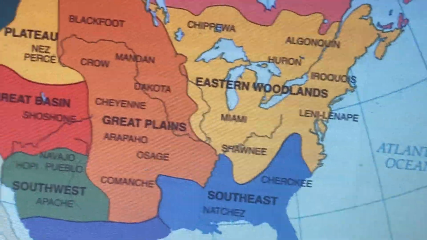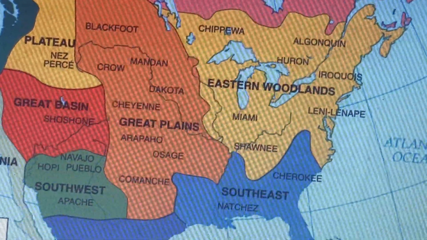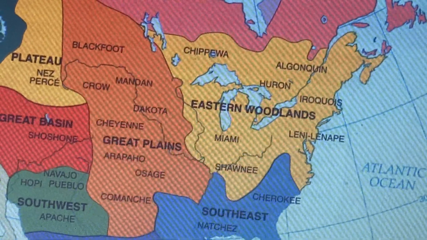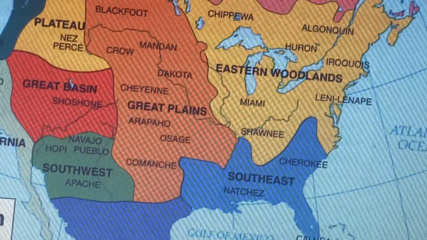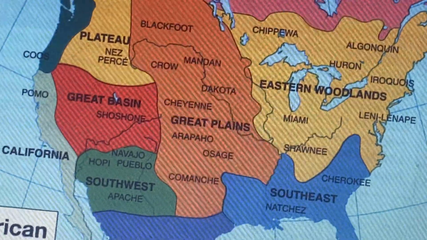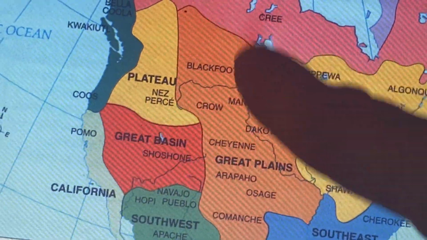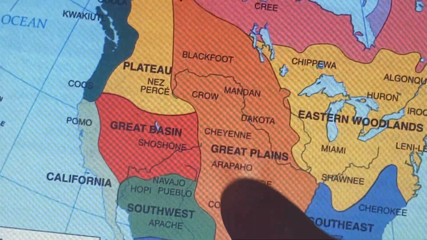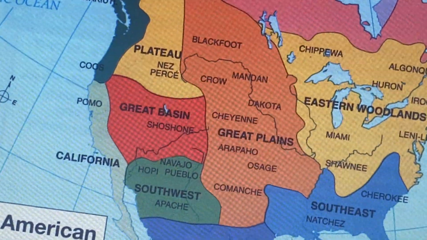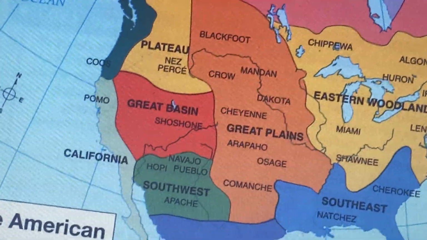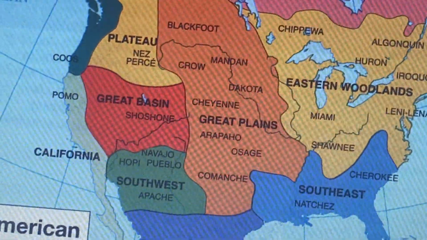Now moving over to the Great Plains region, as you see here. The Great Plains region extends north from the present-day Texas-Mexico border down here into southern Canada, all the way up here. So it's quite a tall region there, north to south. From east to west, it stretches from the Mississippi River to the Rocky Mountains.